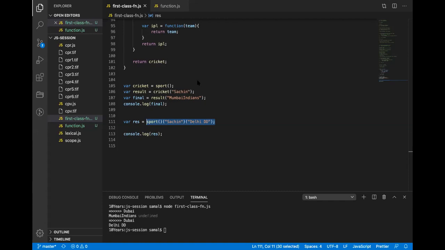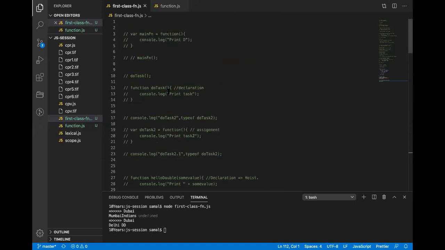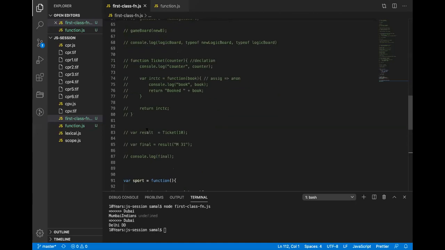No, sir. Under what circumstances should we use a function declaration or an assignment function? Okay. So actually, we can use both. Tomorrow I will show you that with ES6 you can only use function assignment, you cannot use function declaration. Okay, but you can use both. Earlier we used to write function declaration, but function assignment is more flexible.